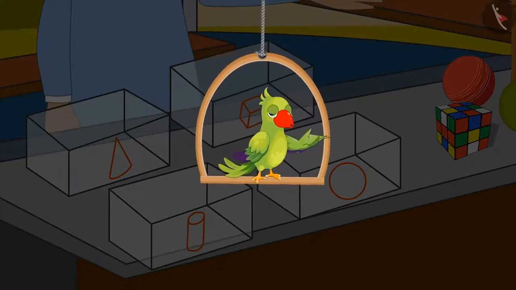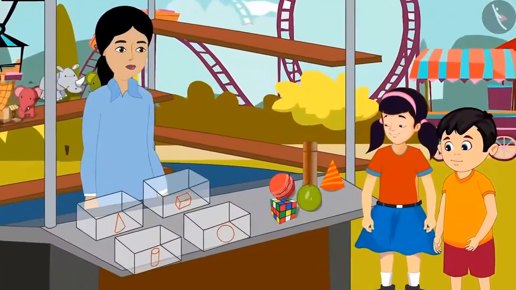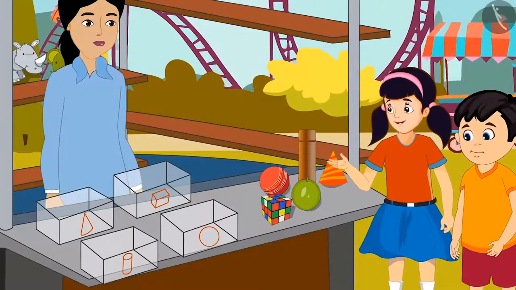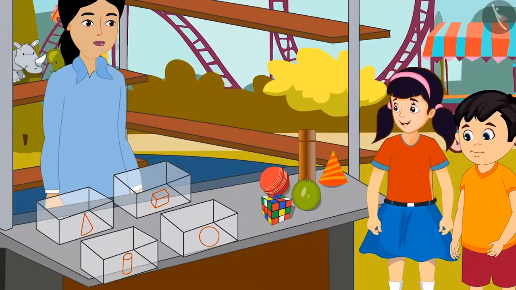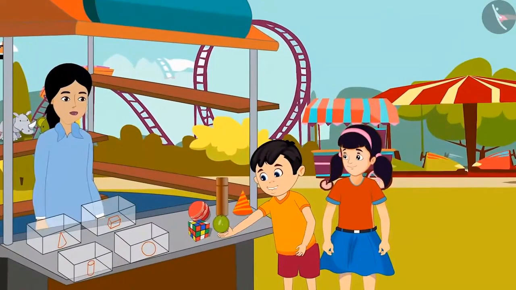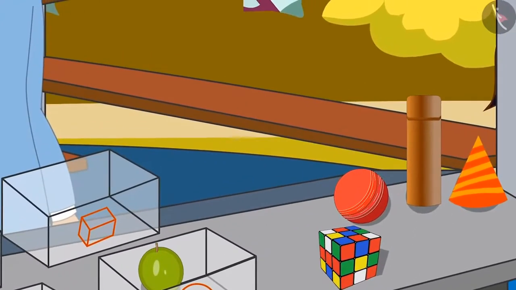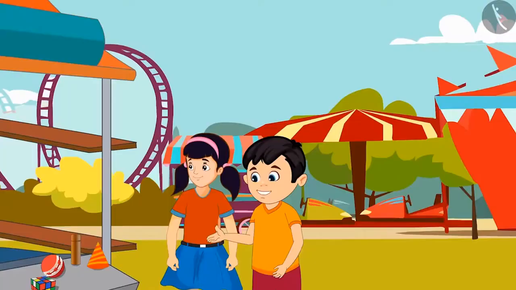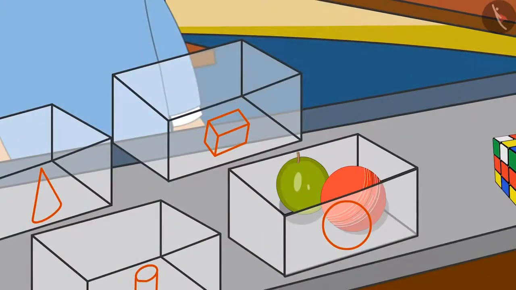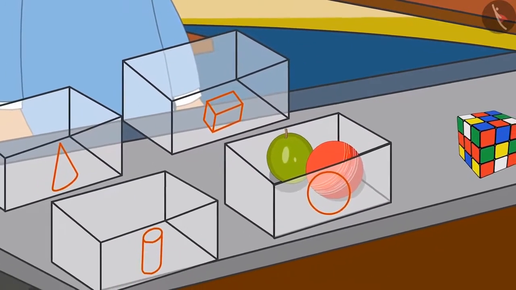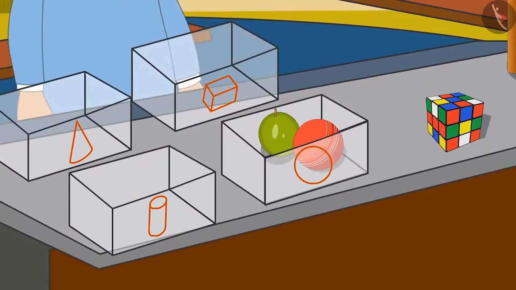Chotu and Neha started playing. Chotu, first of all, let's find objects that look like the shape of a round ball. Yes, Neha. I found an object which looks like a round ball. I will put it in this box. Here is another round ball-like thing. Yes, Neha, put it in this box too. Neha puts a round ball-like object in the box. Now they have to identify objects of other shapes.